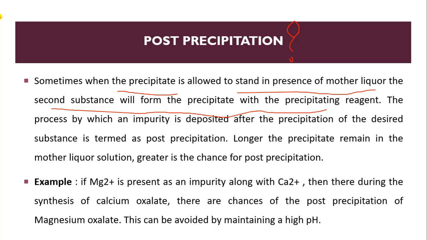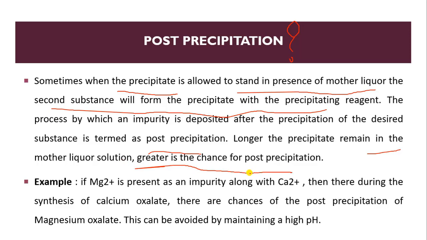So the process by which an impurity is deposited after precipitation of the desired substance is post-precipitation. The longer the precipitate remains in solution, obviously as a direct effect, the greater is the chance for post-precipitation.